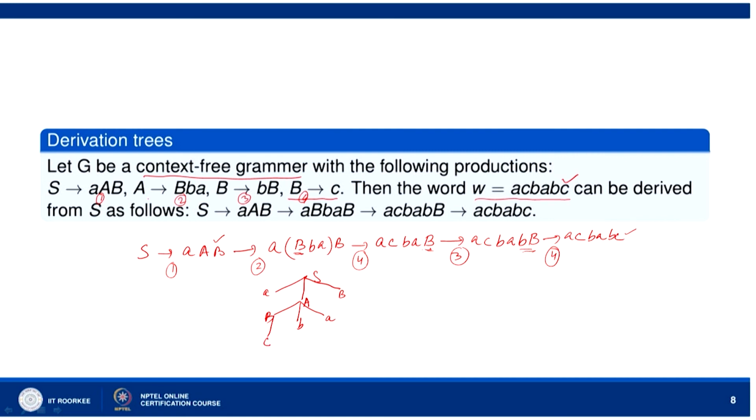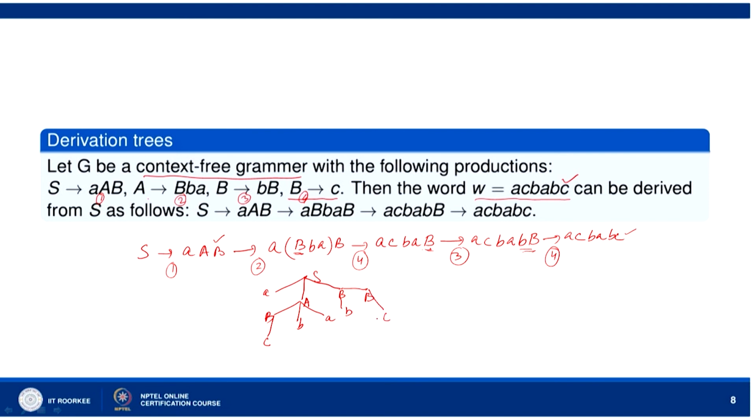And then B A B. So, A C B A B. And then in the next step, B replaced with B B. This B we replaced with B B, and then B we replaced with C.